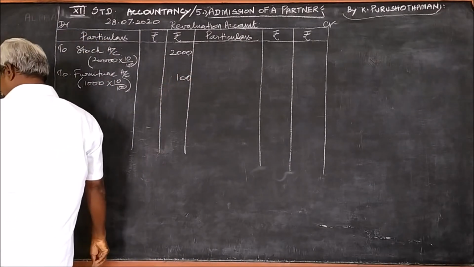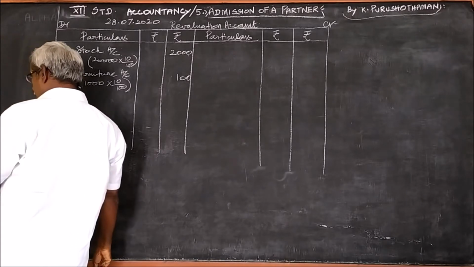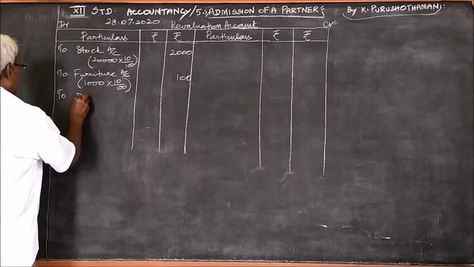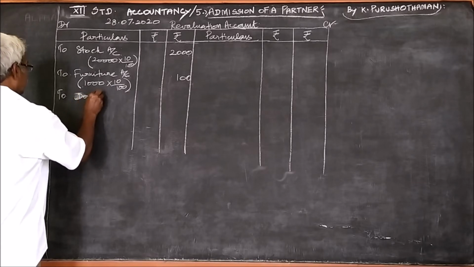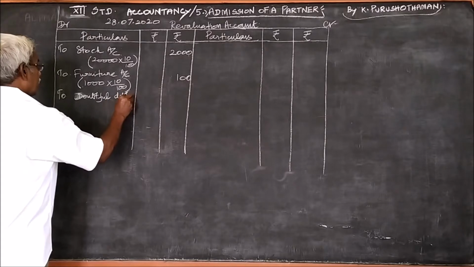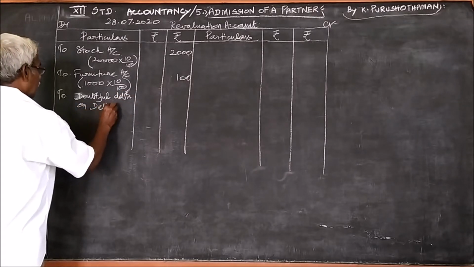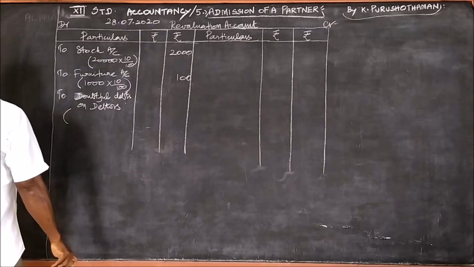Then, in the same second point, a reserve of 5% on debtors for doubtful debts. That is, doubtful debts on debtors.